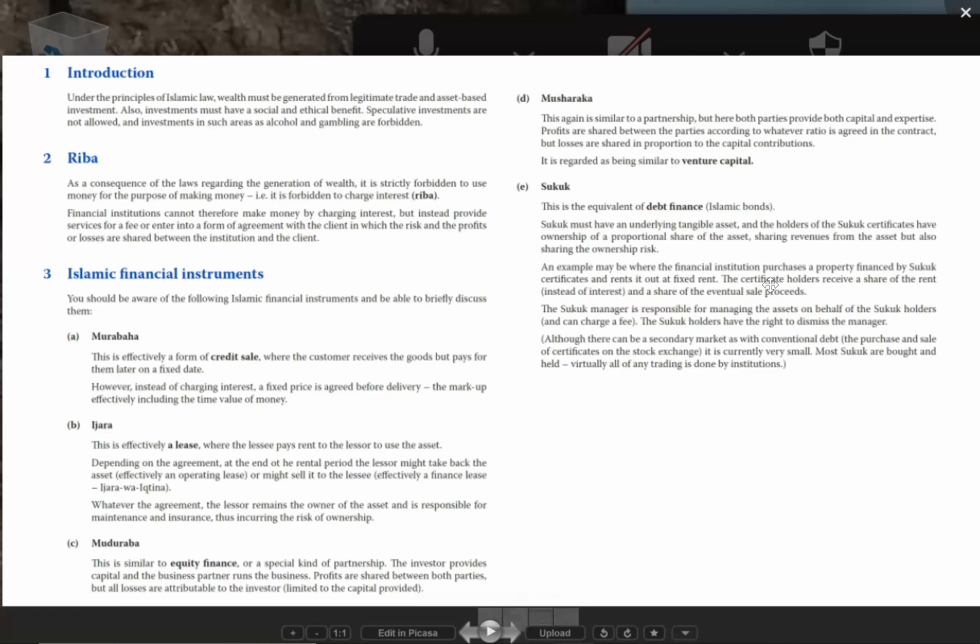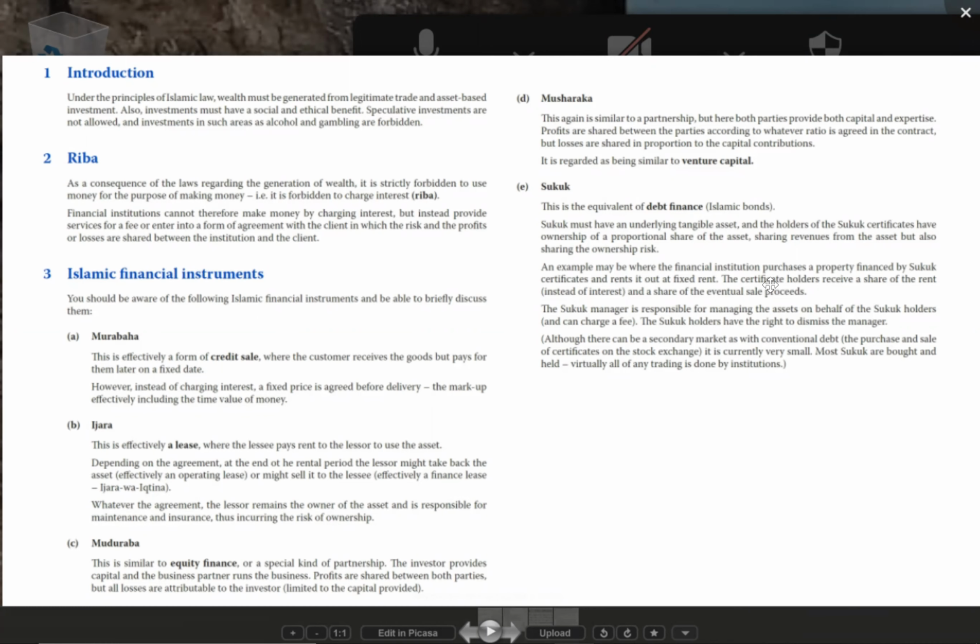Okay, so the main concept of Islamic finance is that you cannot make money on money. Money cannot be made just due to investment and such activities. We don't want to make money out of speculative activities. We want to make money only out of operating activities. That is the whole concept of Islamic finance.